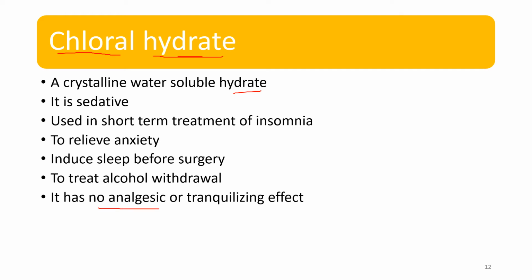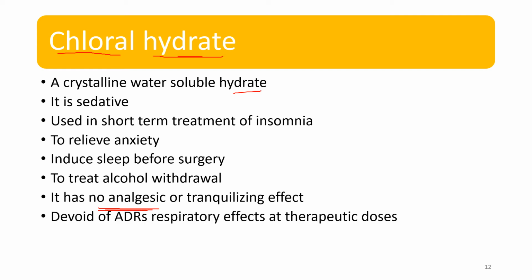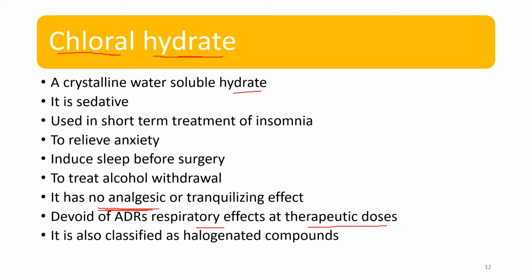As I was saying with paraldehyde, some of the sedatives have no analgesic effect. It is devoid of respiratory ADRs at the therapeutic dose. If the therapeutic dose is used, it does not produce any respiratory related ADRs. It is also classified as a halogenated compound.